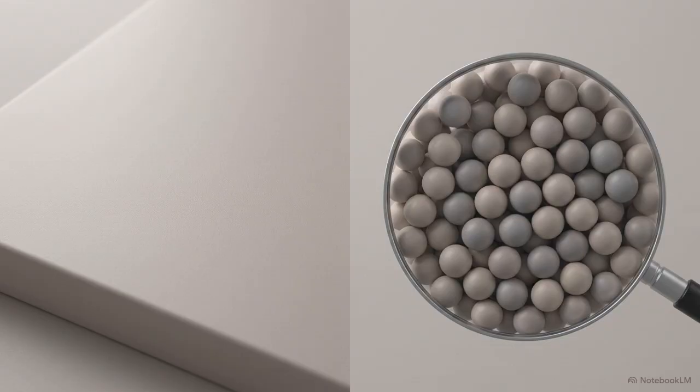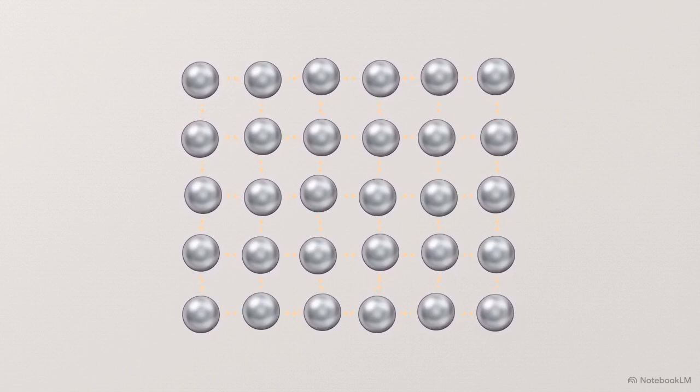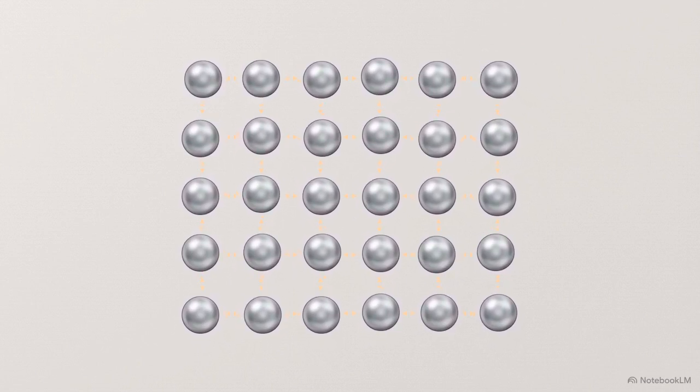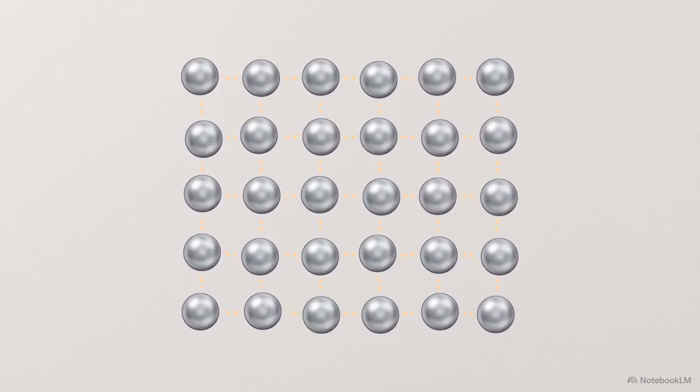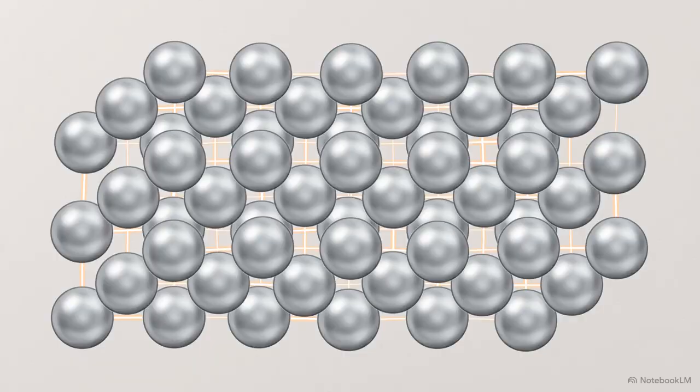Everything around us is composed of microscopic particles, atoms and molecules. How these particles behave is controlled by interparticle forces. Interparticle forces are the invisible pushes and pulls that attract particles to one another. This animated diagram shows a vector representation of tightly packed particles vibrating within a rigid, locked lattice structure. Think of a solid like a crowd of people packed shoulder to shoulder at a concert. The interparticle forces are so strong that the particles are locked tightly together. They can vibrate in place, but they cannot walk past each other.